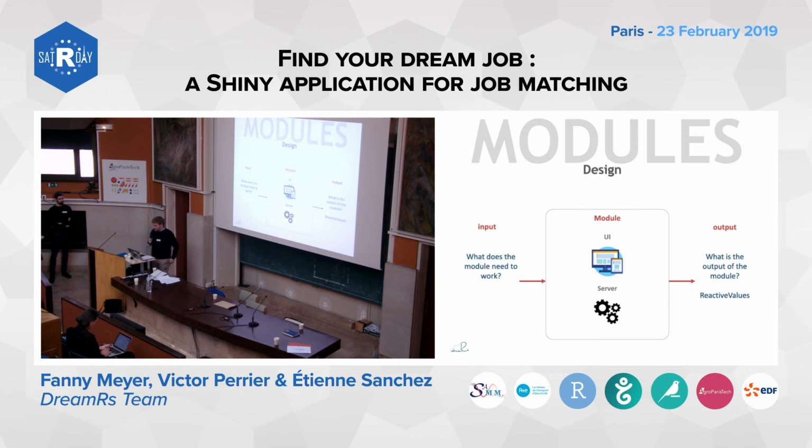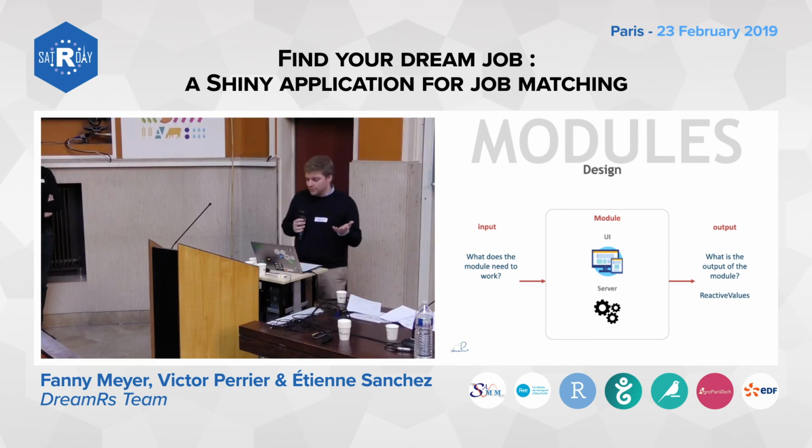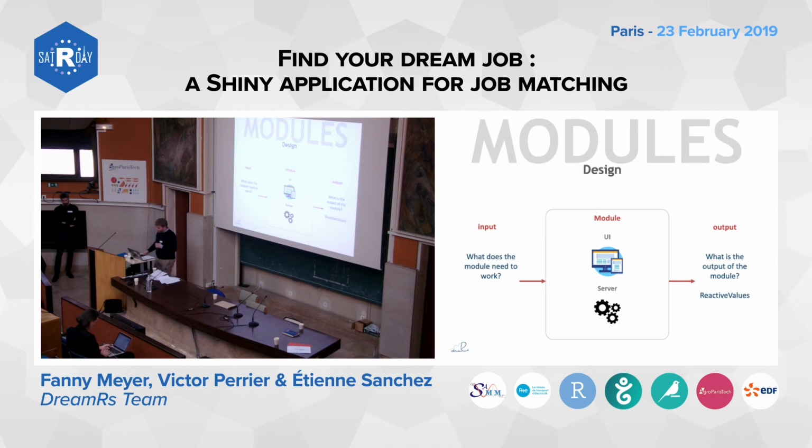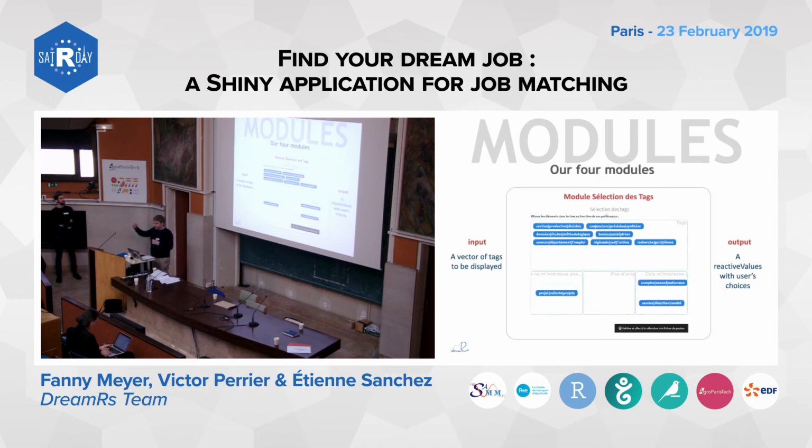So how did we design our modules? Each module has a UI function and a server function, some take inputs to work, and our modules return output values as reactive values. I will go into the detail of each module. Developing these modules was not so complicated.